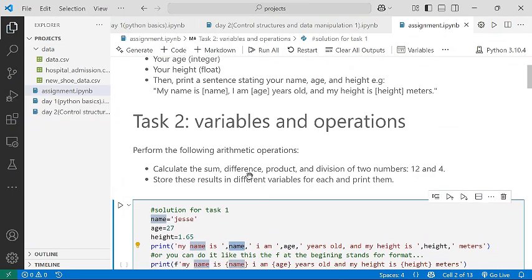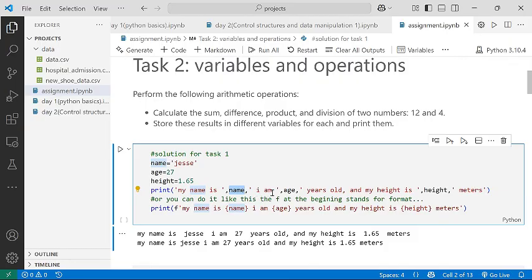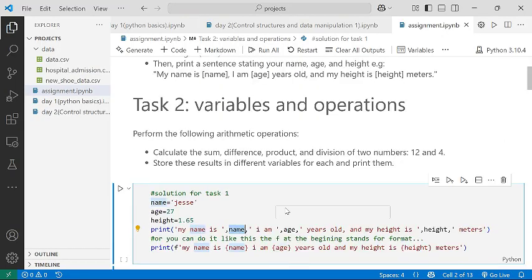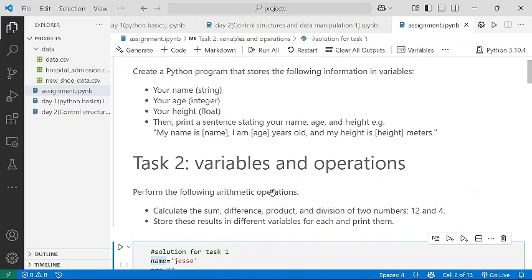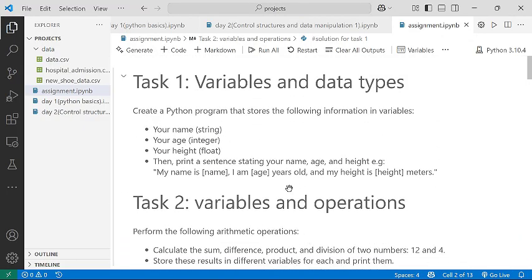Then comma. The next part of the statement says I am. If you check, I put I am in quotation marks, and then a comma before I went to the next variable, which is age. You can see age, then comma, years old, and my height is. Height is another variable, but years old and my height is are not.